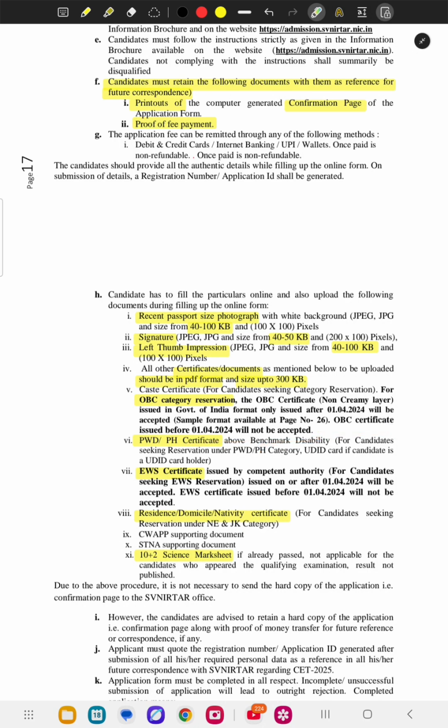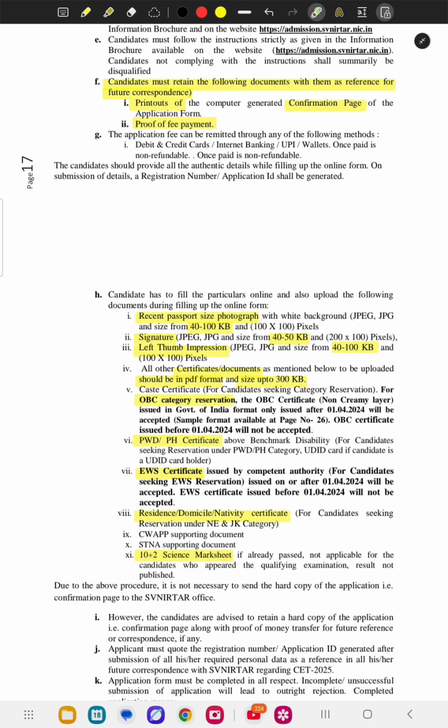For PWD and PH certificate, here it is written. For the EWS certificate also there is an issue date of 1/4/2024, same as OBC. The issued date should be after 1/4/2024 to be accepted, and issued before 1/4 will not be accepted, same as OBC. So check for the EWS certificate also.